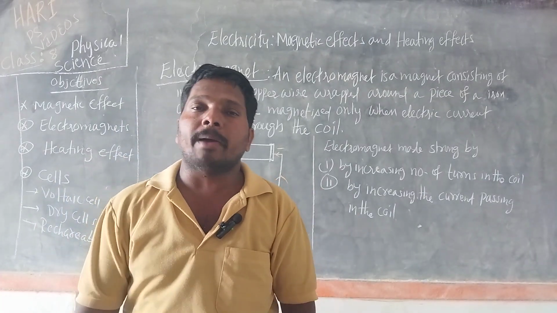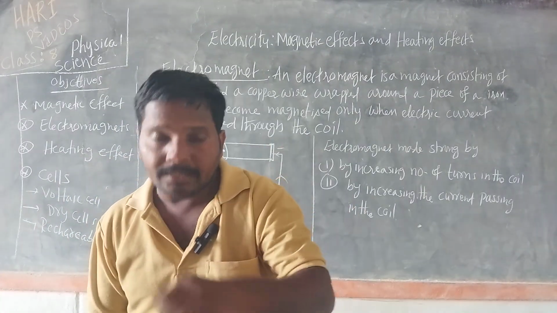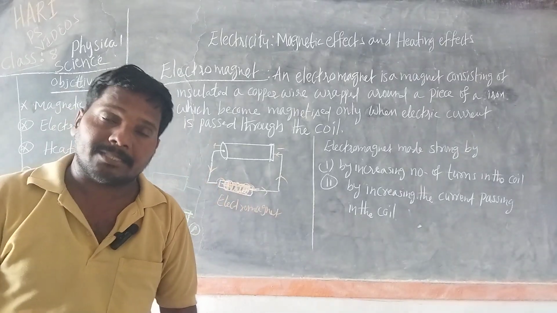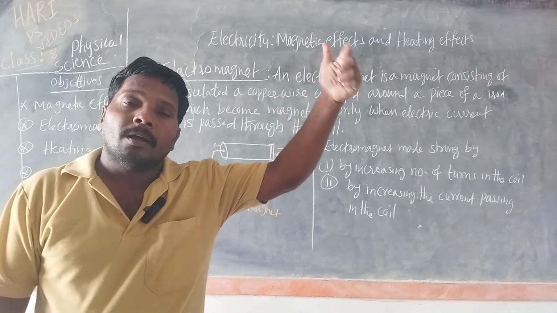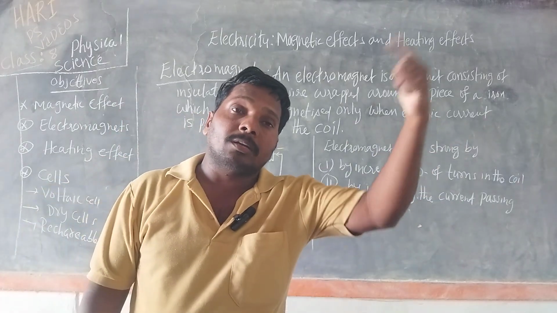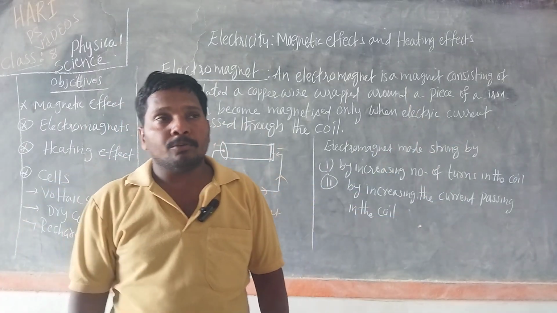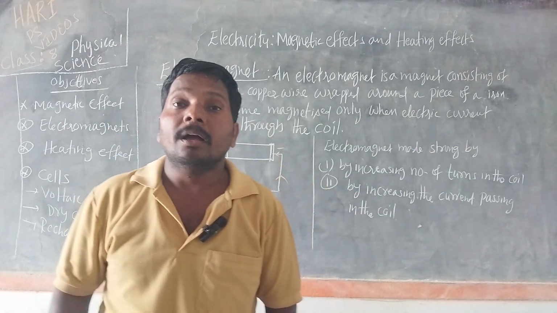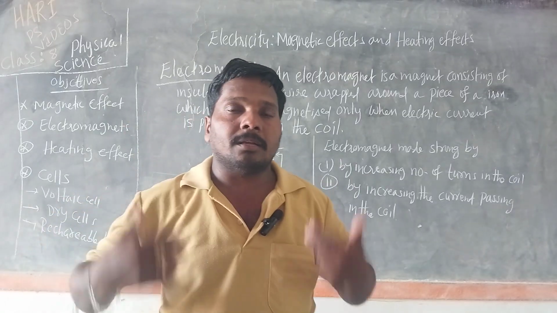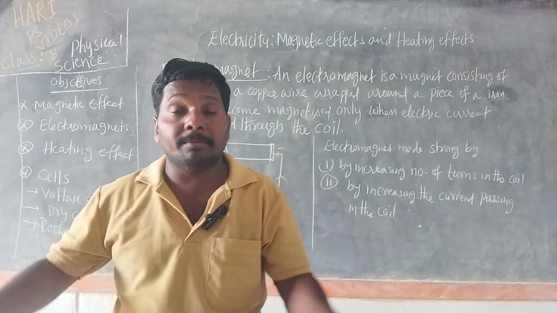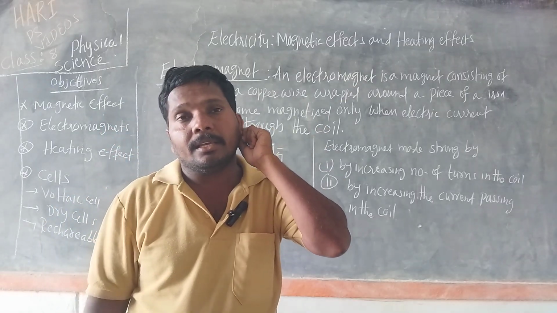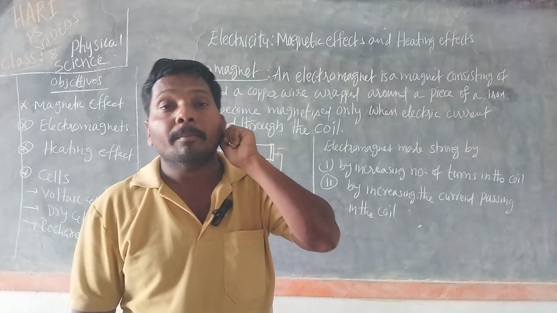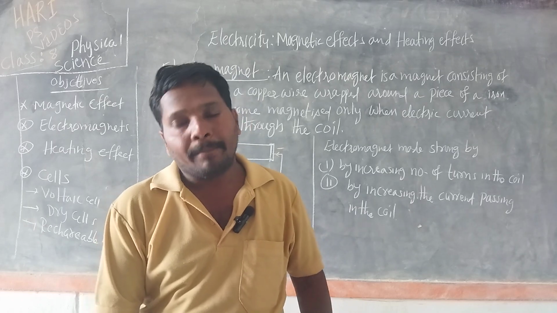and even birds utilize this magnetic field of Earth for their migration, meaning they migrate from one continent to another continent, one country to another country by using this magnetic field of Earth. Maybe some other arrangement may be there in their body, so they can easily migrate from place to place.